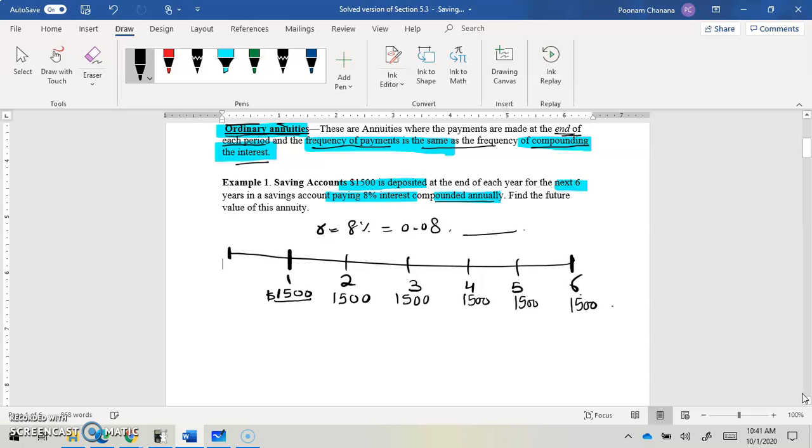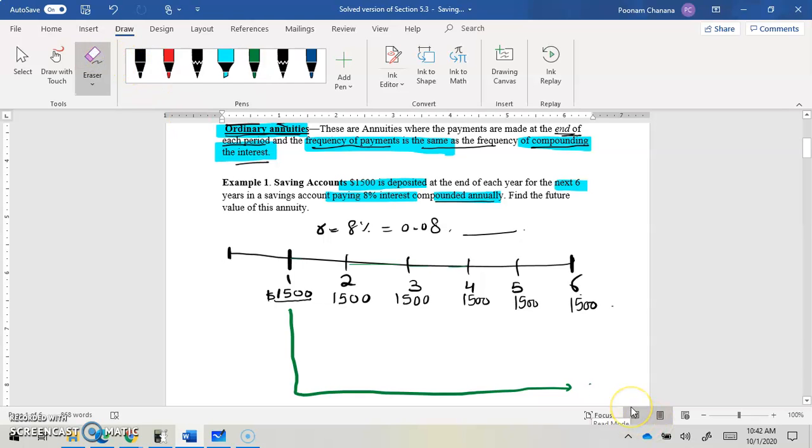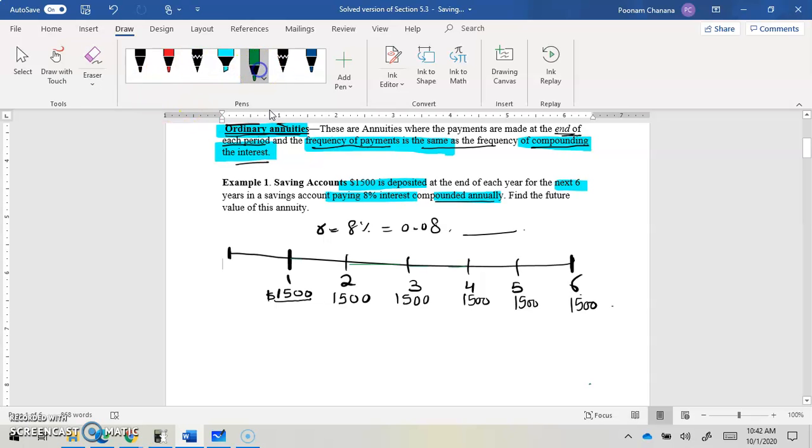So this is what you see. $1500 is deposited at the end of each year for 6 years. Let's look at each of them separately. The first one, how long does that money stay in your account? We put it at the end of the first year, so 1, 2, 3, 4, 5. It stays in the bank for 5 years.